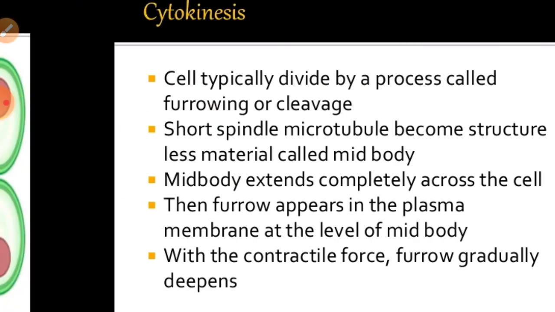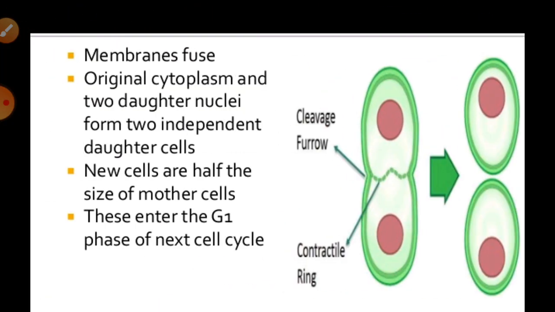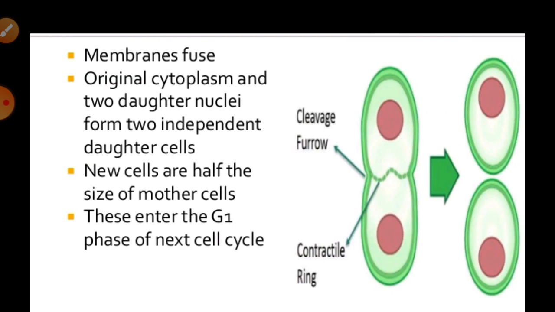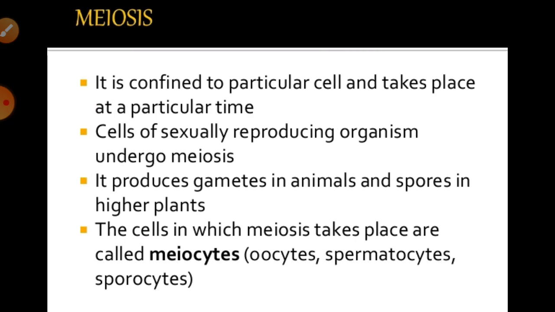As in cytokinesis, I have already told you about it and its types, including the cell plate in plant cells, which do not follow any furrow, but in general animal cells they form a cleavage furrow, due to which they are divided.